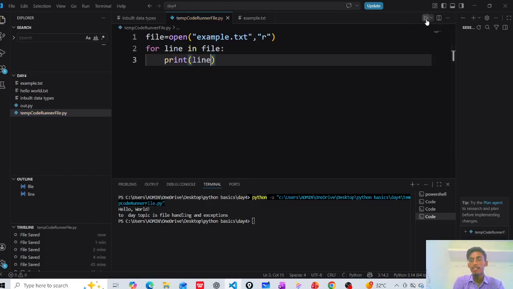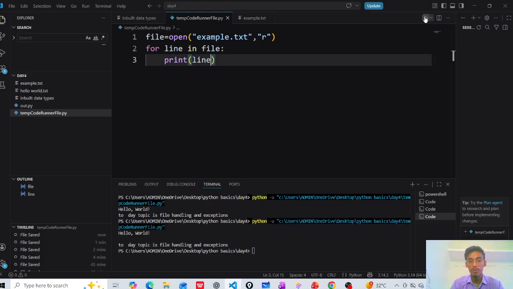Let's run this one. It will read line by line, whichever data is in the example.txt file. That file is read line by line. Here, let's see: "hello world, the topic is file handling." This is called reading the data line by line. This is the file module, where I use file equals open. This is the process, and this is the basics of file handling.